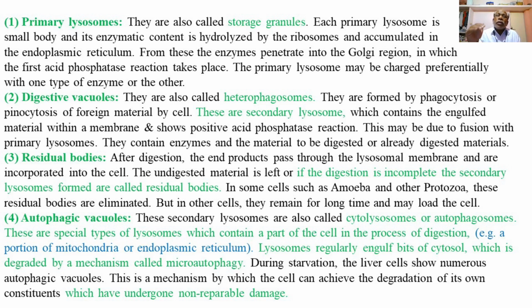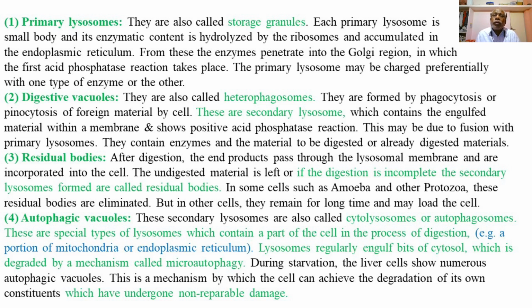So the secondary lysosome contains the materials which are engulfed or ingested from either the phagosome or the pinosome. So materials enclosed in the pinosome or the phagosome are fused with the primary lysosome to form the digestive vacuole or heterophagosome, and it is a type of secondary lysosome.